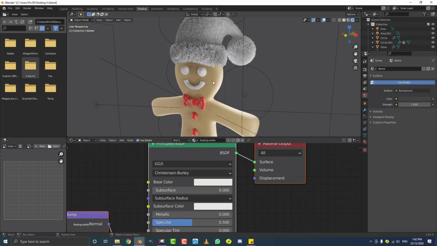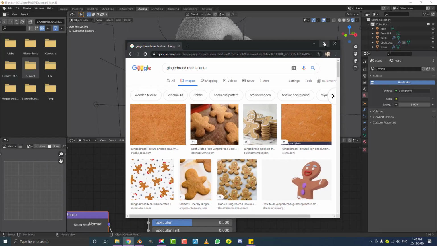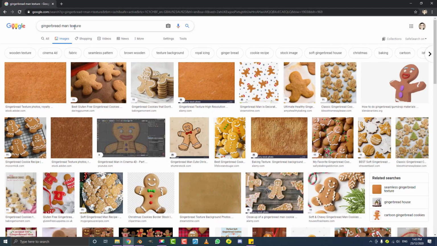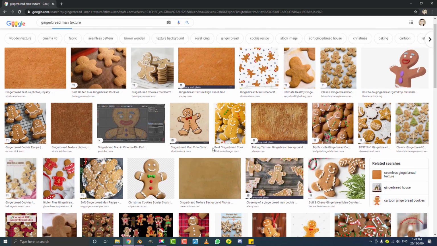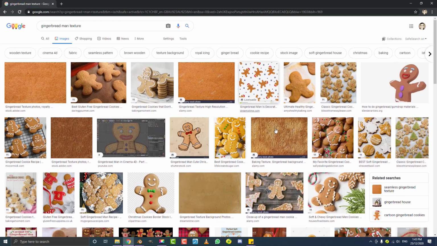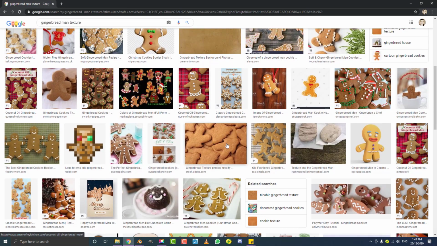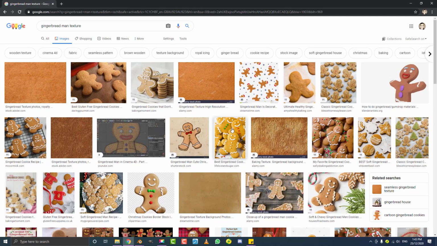So now we have to actually make the gingerbread man material. If you go to Google and type in gingerbread man texture, you can see some different textures pop up. Some of them seem to be free if you sign into an account, some are on sites where you might have to pay for them, so just have a look. I found a gingerbread man texture and edited it a little bit in GIMP to make it seamless. So go ahead, maybe one like this, download it and put it on your desktop, whichever one you find.